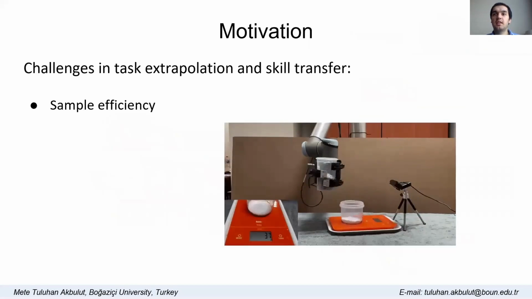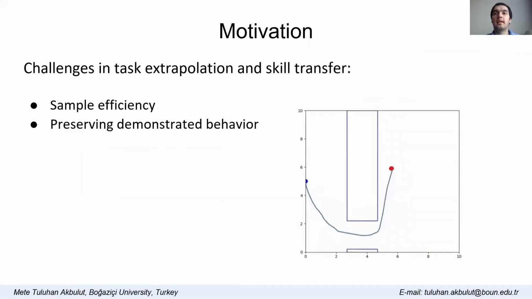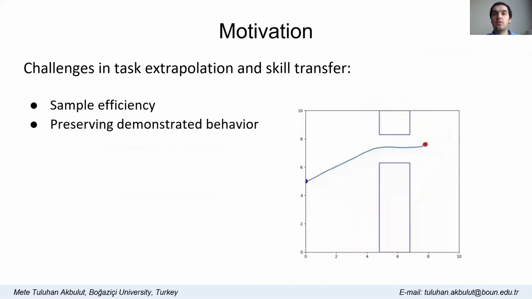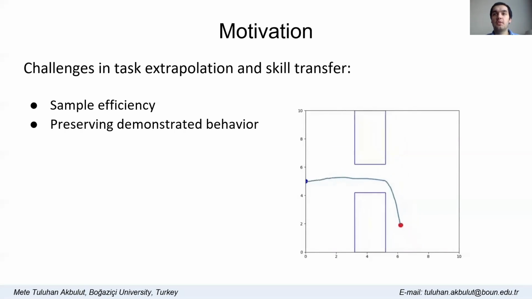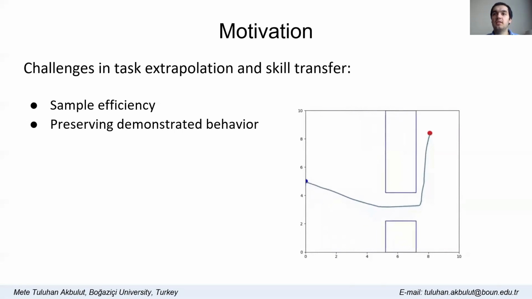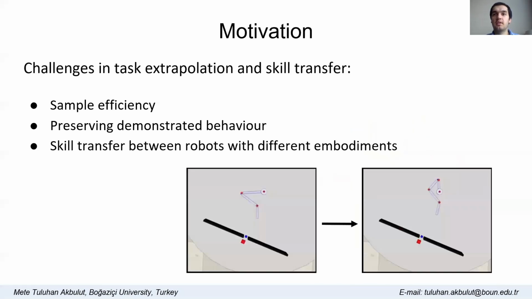The relations between task parameters and the required policy are often highly nonlinear and complex in real-world problems. Therefore, excessive policy updates may be required for adaptation. Another challenge is preserving demonstrated behaviors during adaptation, because these behaviors may include intrinsic features that are difficult to encode in a reward function, such as safety, robotic environment constraints, or other user preferences. For example, it may be preferred that the trajectory stay away from the obstacles, even though the reward function does not encode this behavior.